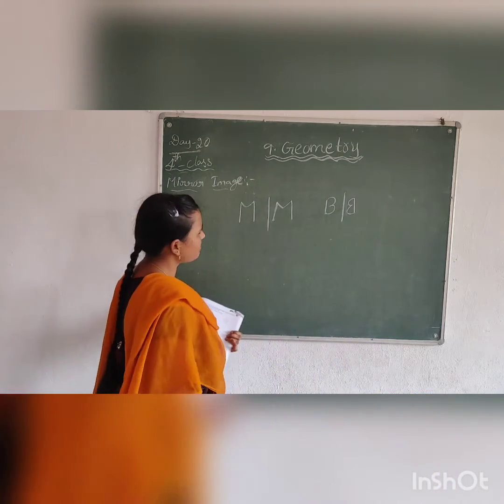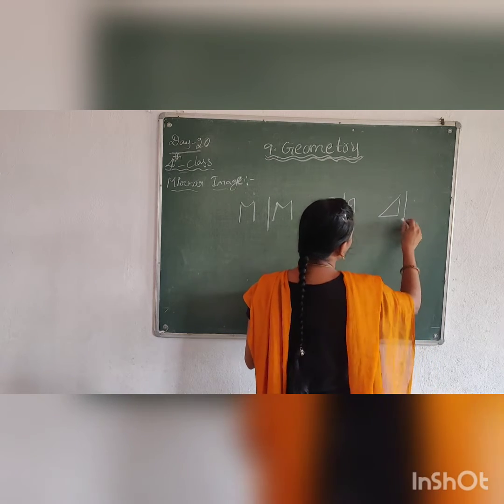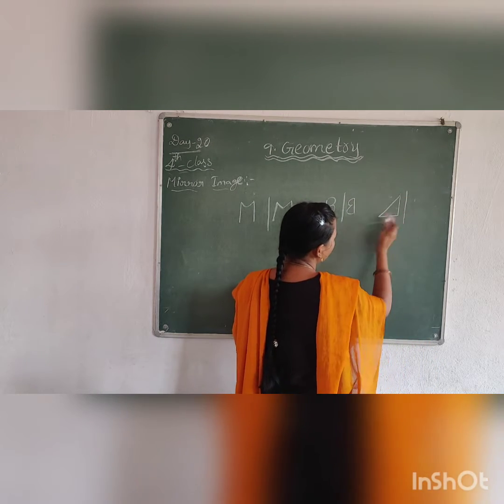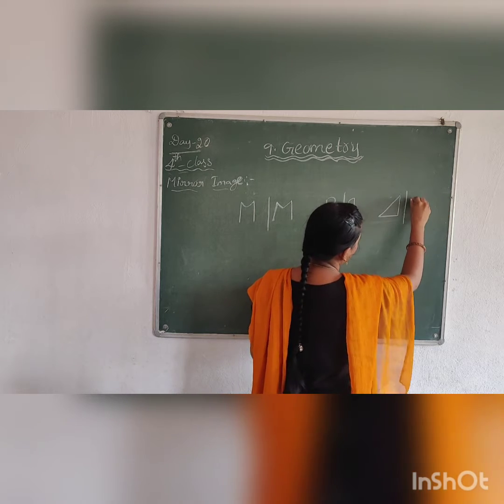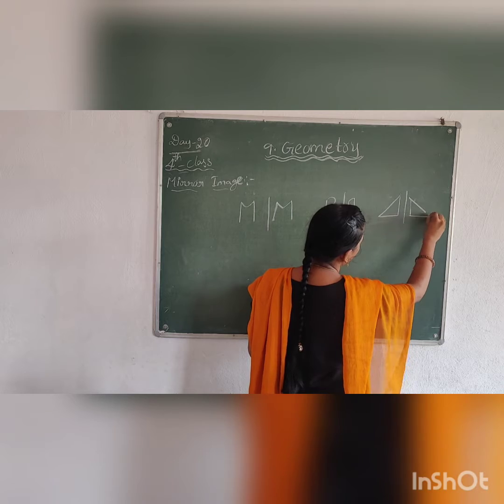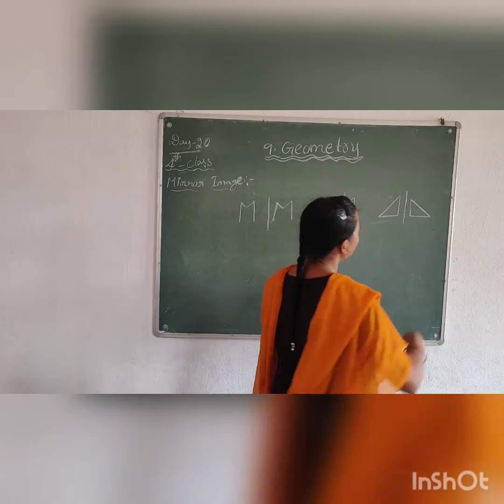For example, if you take a triangle, it comes like this. It will turn to this side.